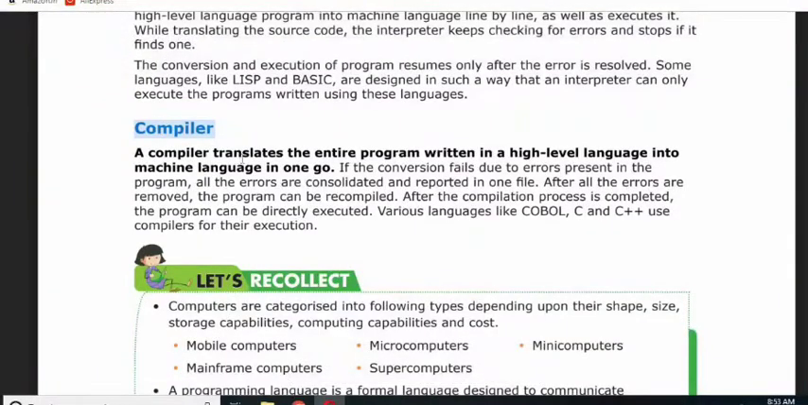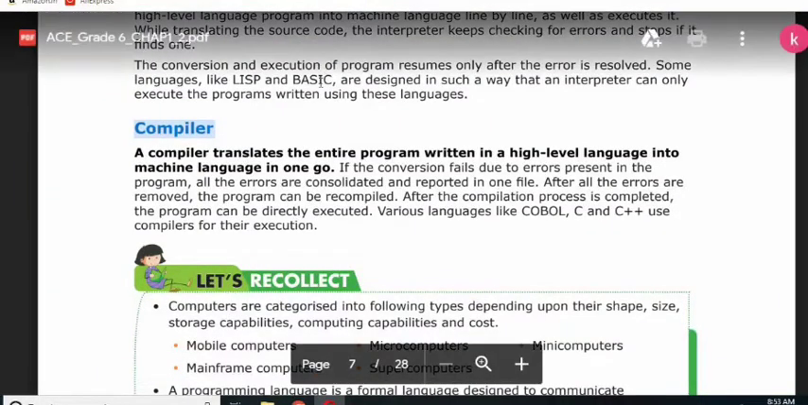I hope you all understand the concept of programming languages and translators, meaning language processors. Please try to solve the back exercise of this chapter. If you face any problem, then I will send you the answer key later on, but please try to solve it by yourself.